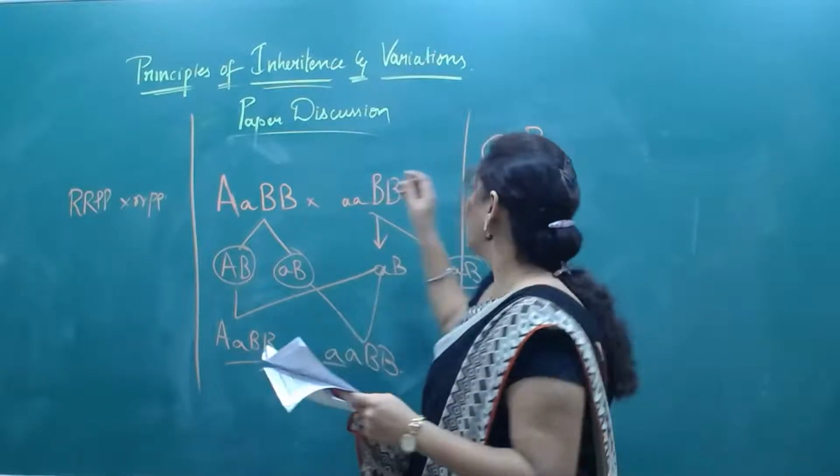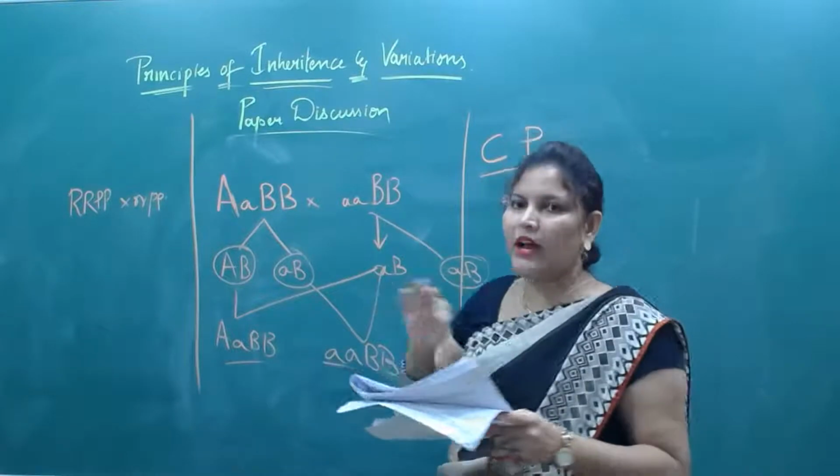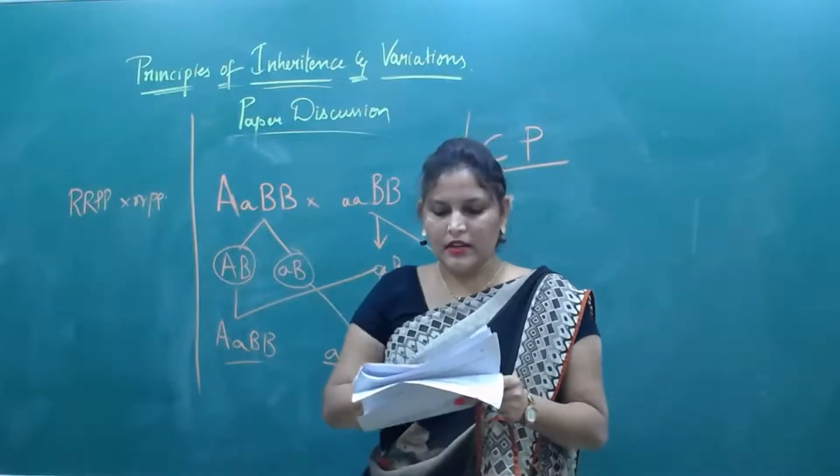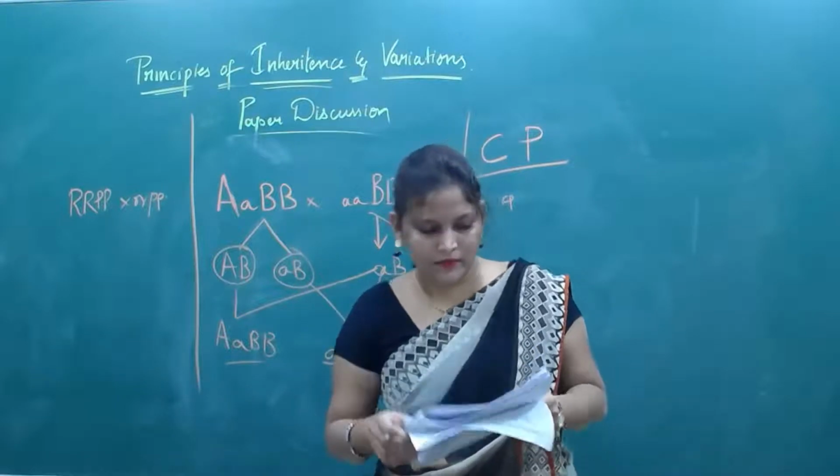That means if it is small c, small p, they are white in color. Either means at least one dominant allele should be present. Now you count.